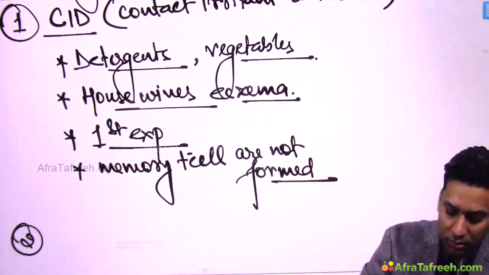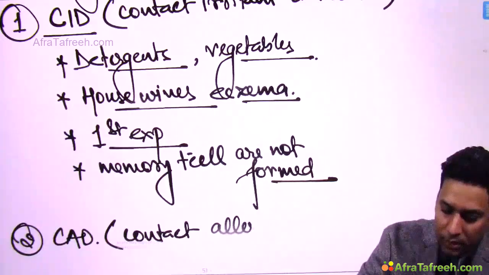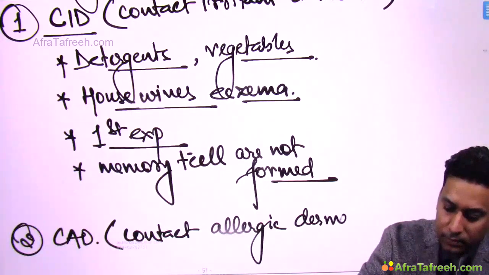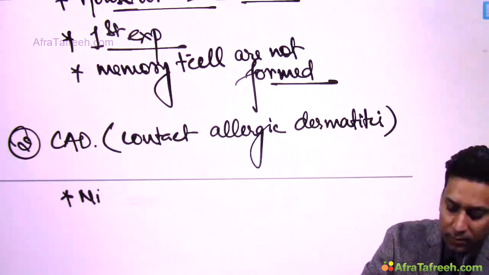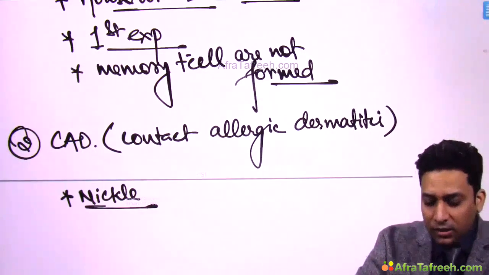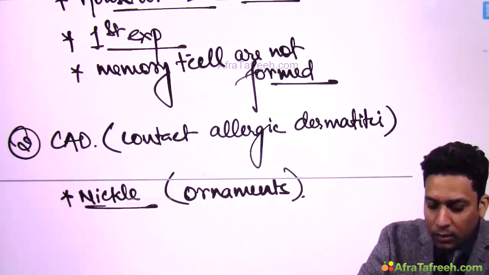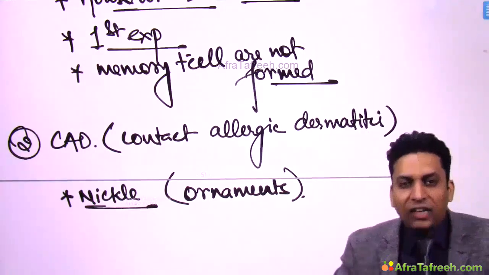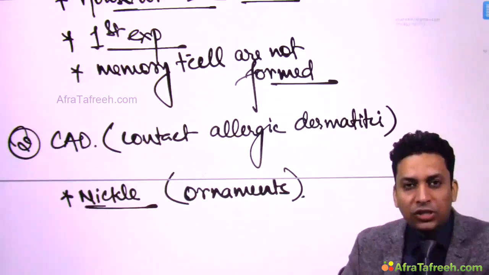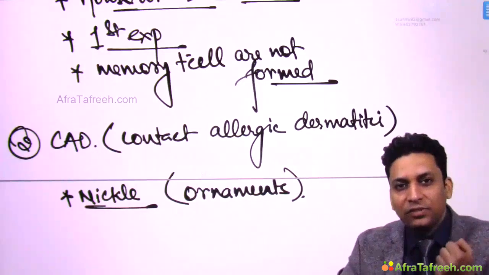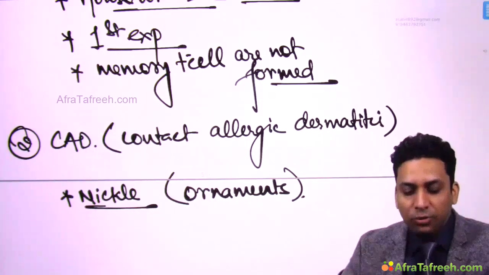So second you can write down CAD, that is contact allergic dermatitis. Now, contact allergic dermatitis generally occurs due to nickel. So, nickel is a very common allergen which is present in artificial jewelry or ornaments. So, these individuals who wear artificial jewelry, artificial necklace, artificial metallic wrist watches, or they hold these door handles which have nickel in them. So, wherever this metallic thing or nickel is present, and if they are allergic to it, they start developing this dermatitis.